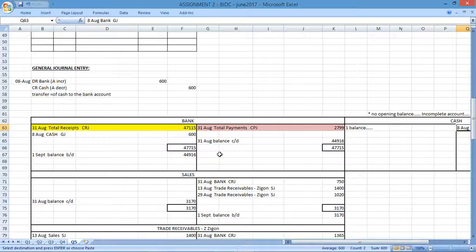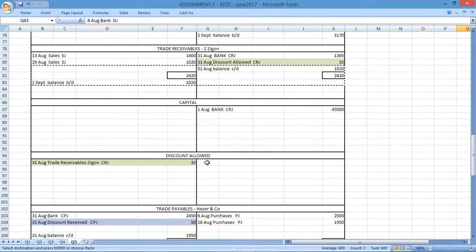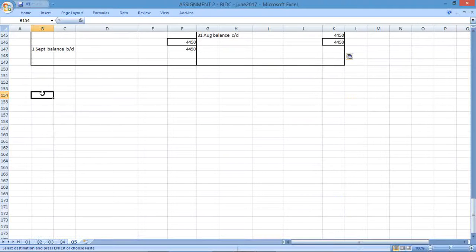Perfect. Now we need to create a trial balance. They said take out a trial balance as at 31st August. So what does a trial balance look like? Well, it's quite simple to create. Trial balance for Walter Fisher on, what was the date? 31st August, and 31st August 2016. That's the year.